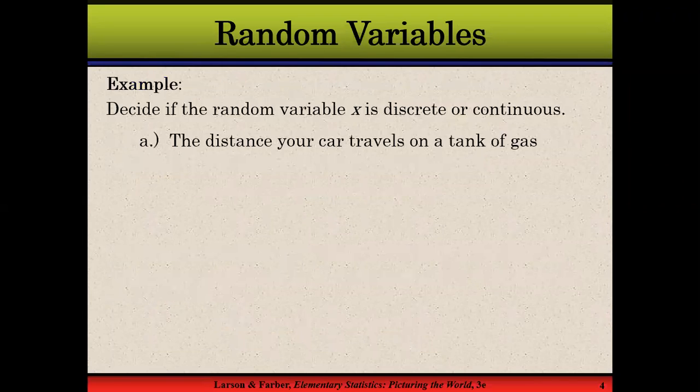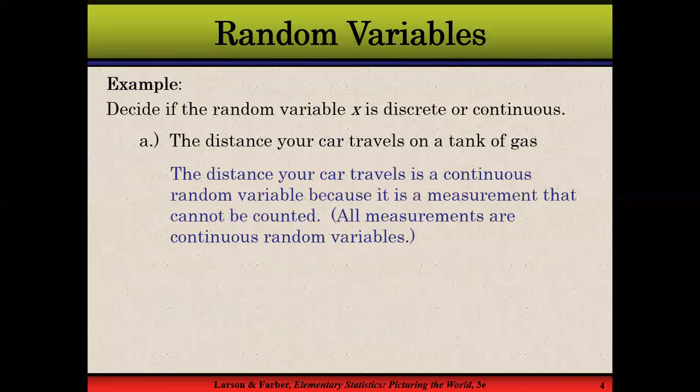Okay, let me give you some examples. Decide if the random variable x is discrete or continuous. The distance your car travels on a tank of gas. If you have filled the tank of your car and you're driving it, and you want to know how many kilometers the car is going to drive, it can be expressed in the form of decimals.